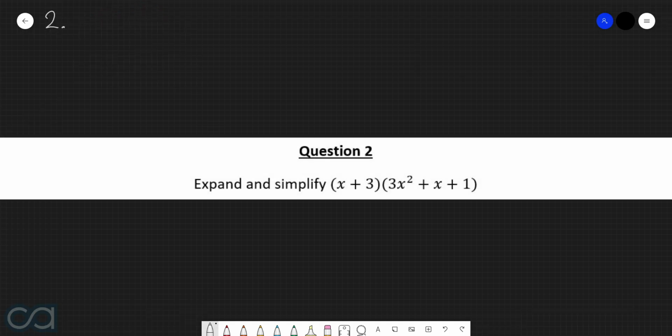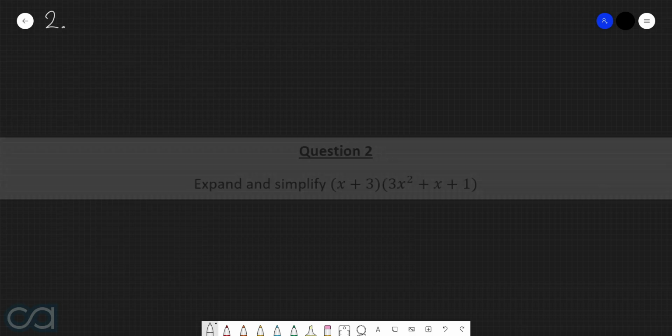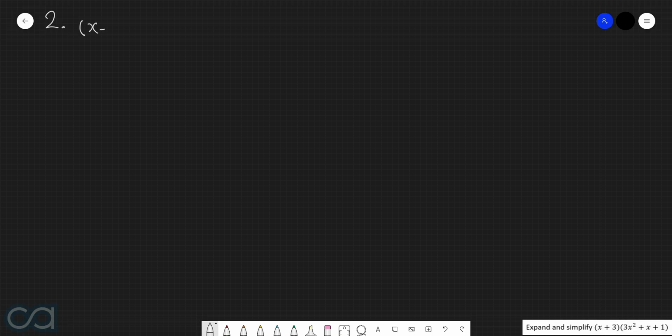Question 2. Expand and simplify x plus 3 multiplied by 3x squared plus x plus 1. So here we have the bracket of x plus 3 being multiplied by the bracket of 3x squared plus x plus 1. In order to perform this expansion, we have to times everything in the first bracket by everything in the second bracket.